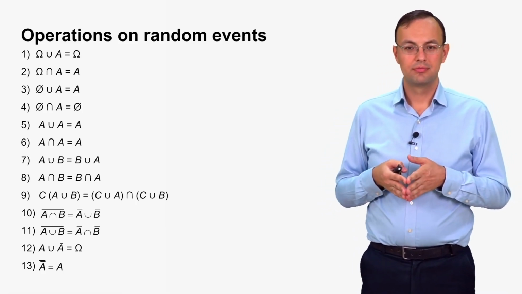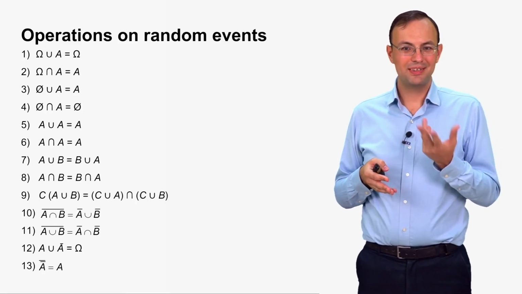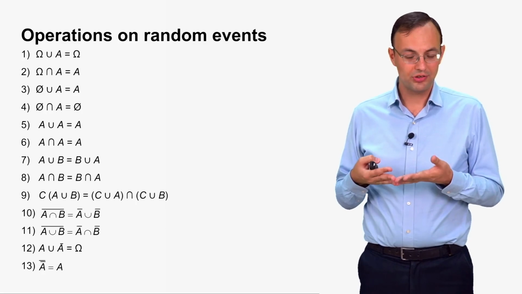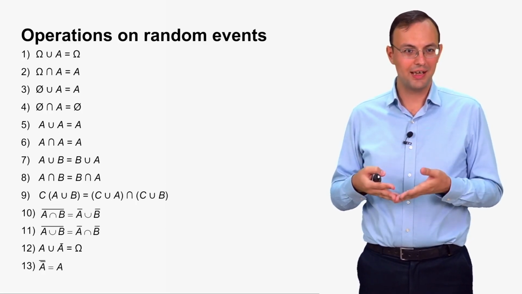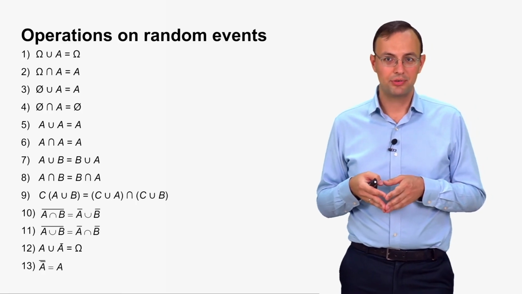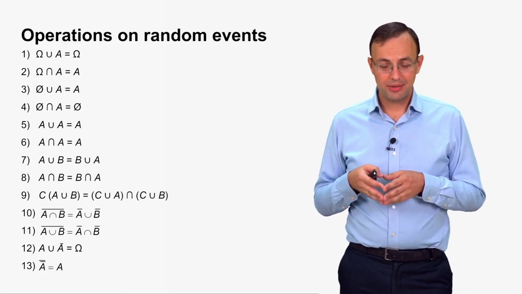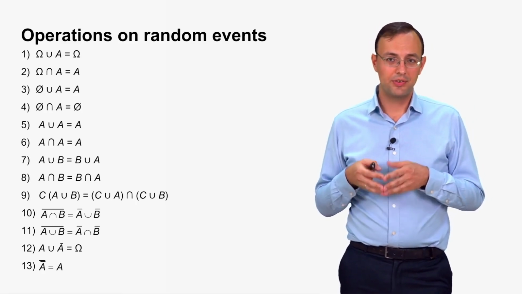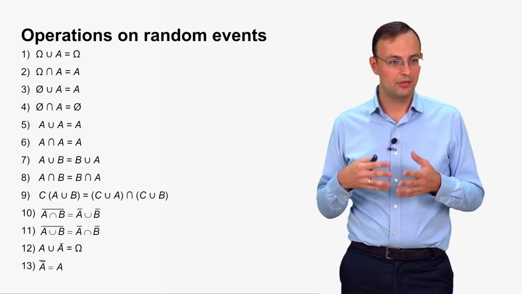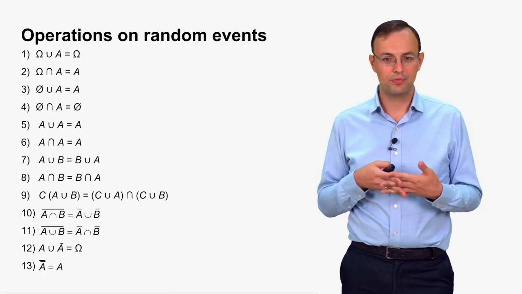Then double not means just the absence of any not here, so not not A is simply A. Equality number 13. So sometimes these properties of operations on random events can simplify your solutions of problems and so on.